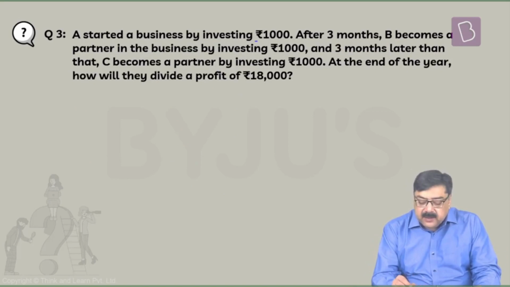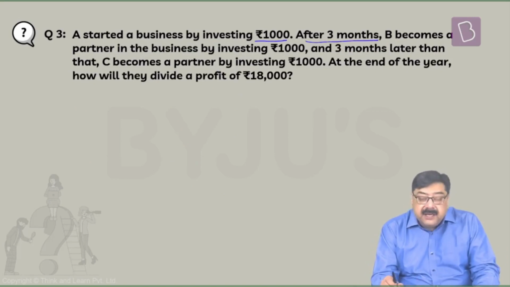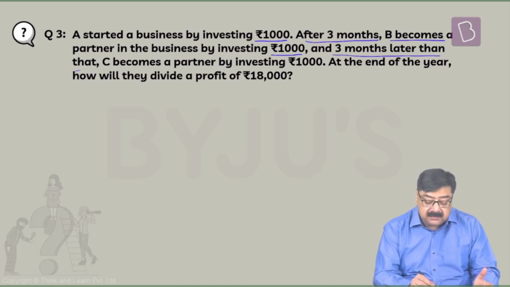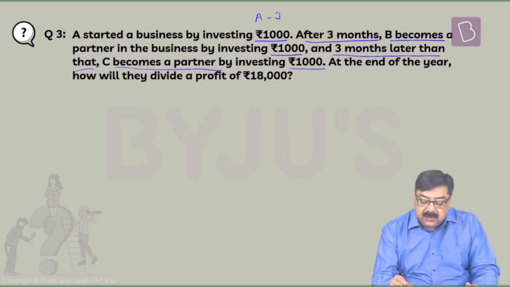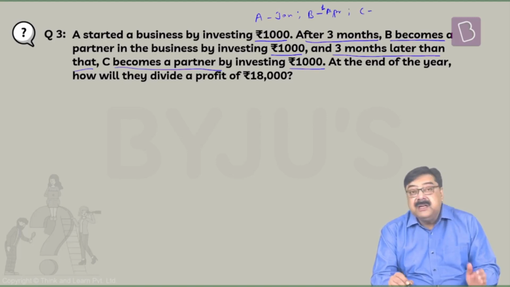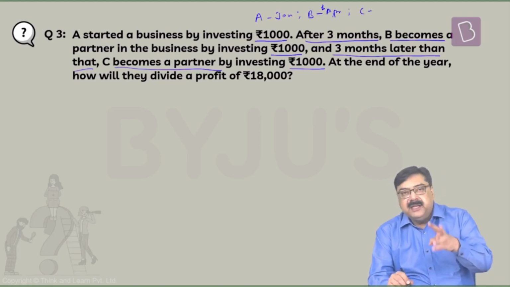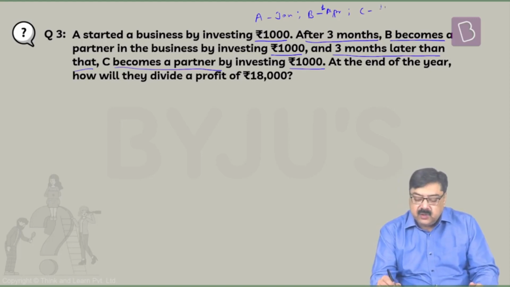A started a business by investing rupees 1,000. After 3 months, B becomes a partner in the business by investing rupees 1,000, and 3 months later than that, C becomes a partner by investing rupees 1,000. So let us say A started the business in the month of January. Now B joins after 3 months, that is on 1st of April, let us say, and C joins 3 months later than that. April, May, June. So that is, let us say, 1st of July.